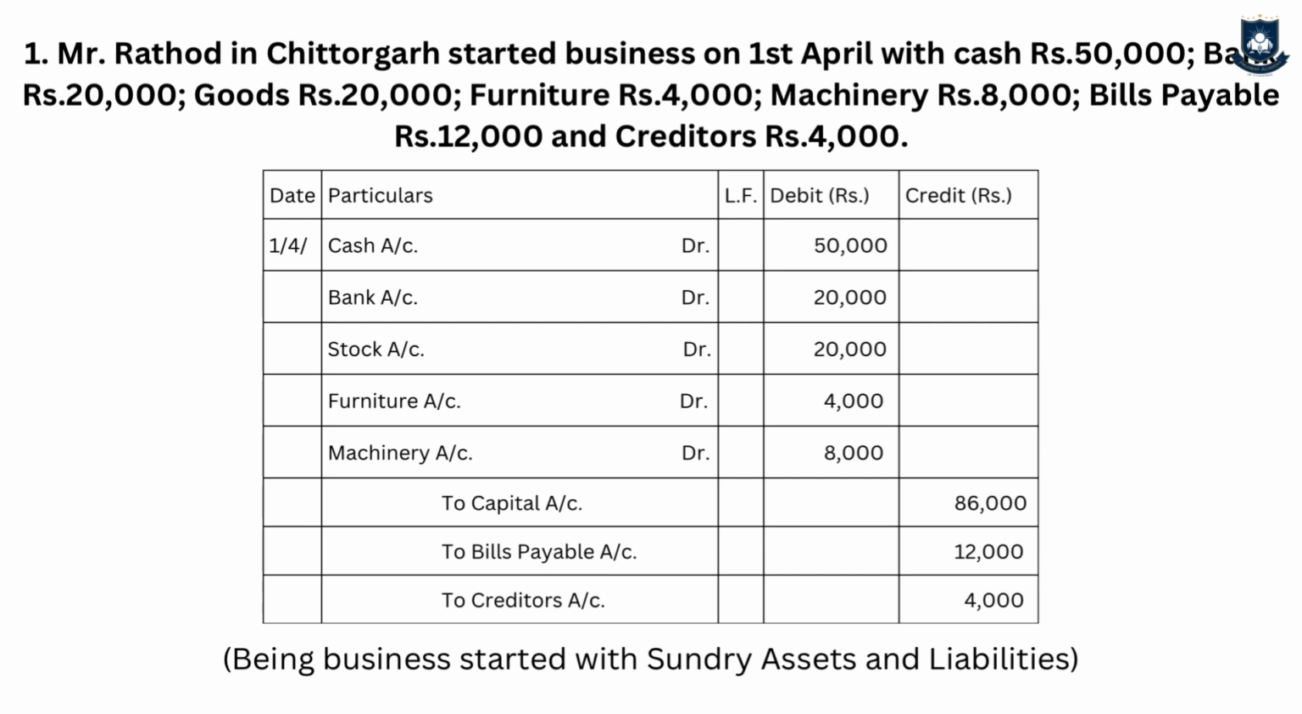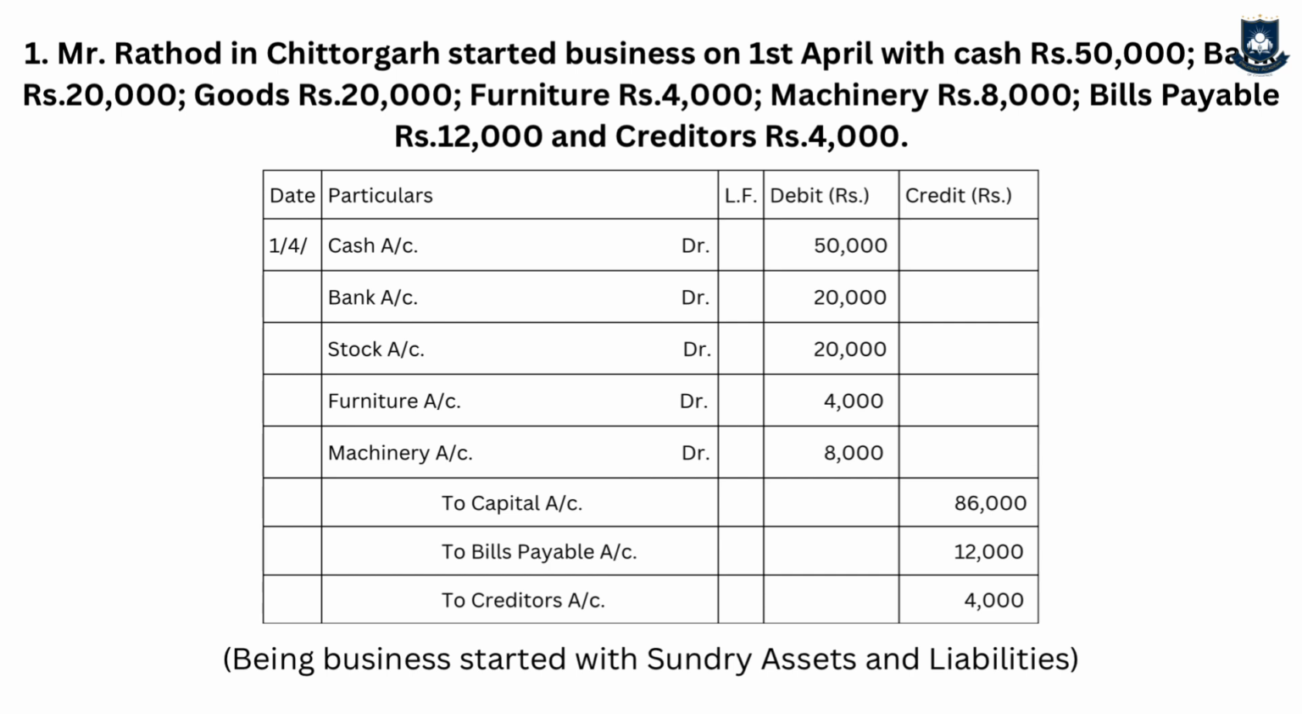Very simple. Cash, bank, furniture, machinery are all assets. If the goods are brought in by the business owner, we call it stock, but that is also an asset. Now, bills payable and creditors are the personal liabilities of the business owner that the owner is bringing into the business. There was a personal liability, the business owner existed before starting business, no? So the personal liability of the business owner means that the business will pay.